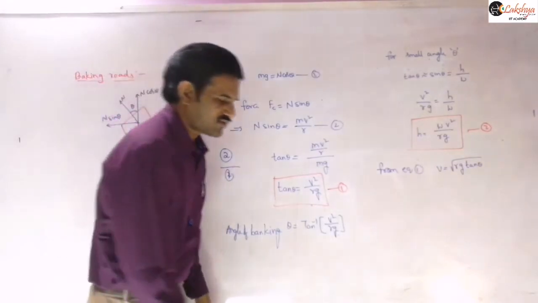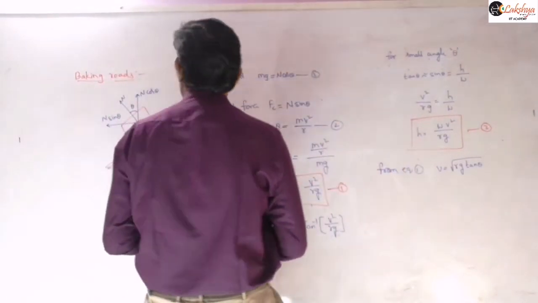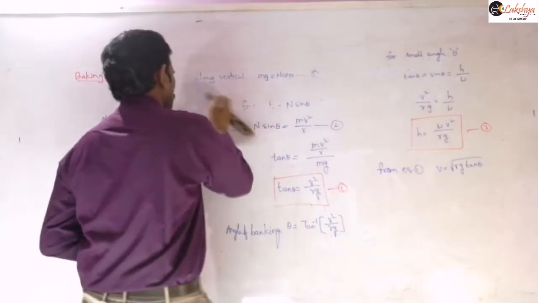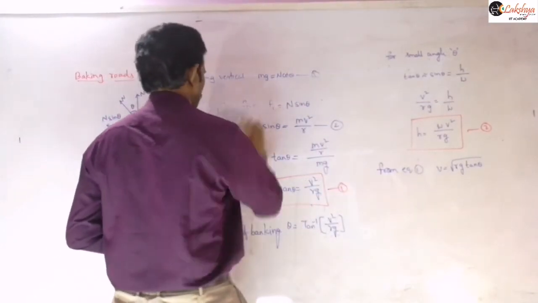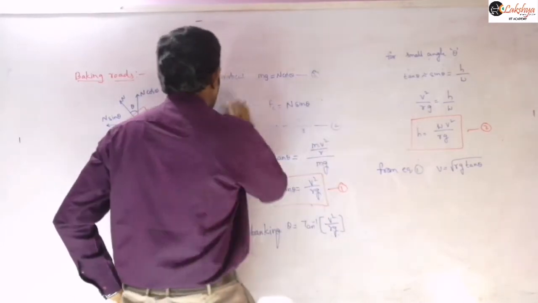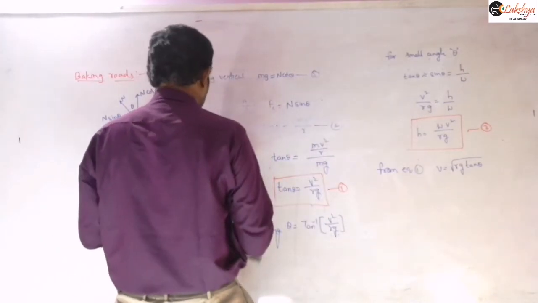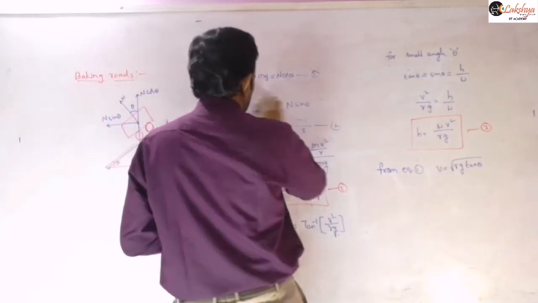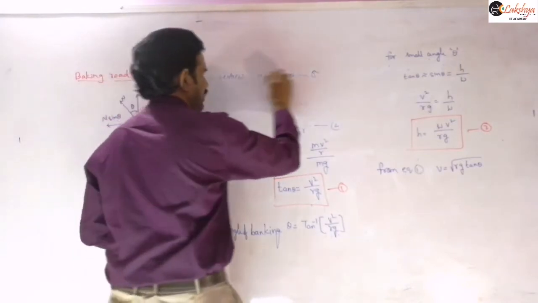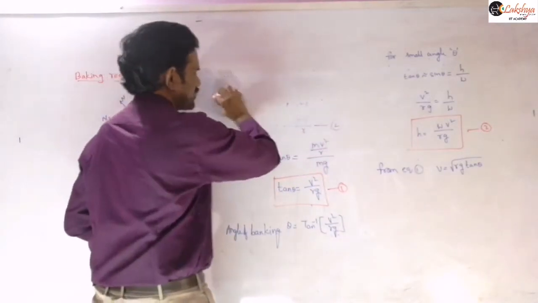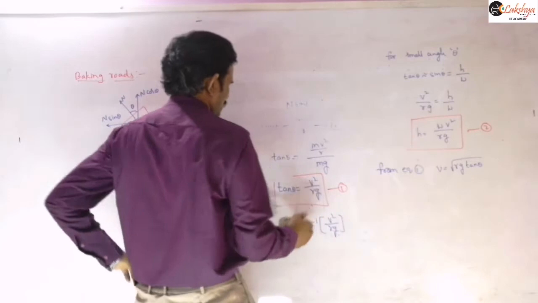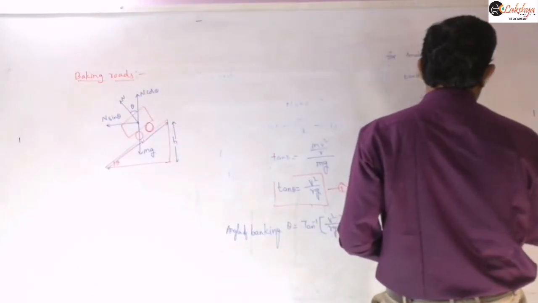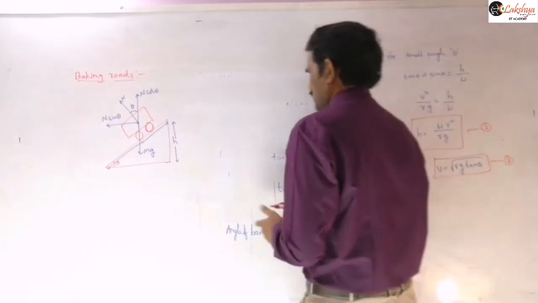And so now let us mention that here. Let us take this as equation 3.